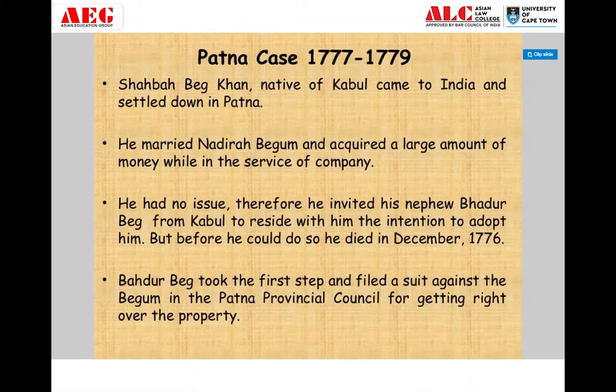One of the main weaknesses of the 1773 Act was that the jurisdiction of the Supreme Court, which was created at Calcutta in 1774, was not defined. So there was a conflict between the position of the Governor General and his Executive Council and the Supreme Court. Who was more powerful was not defined. This led to three cases, and in all of them, the inherent weakness between the powers of the Supreme Court and the Governor General's Council was very much evident.